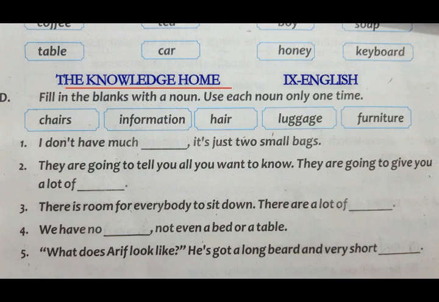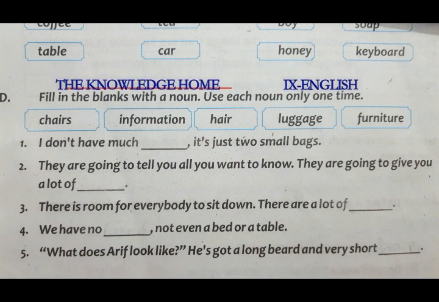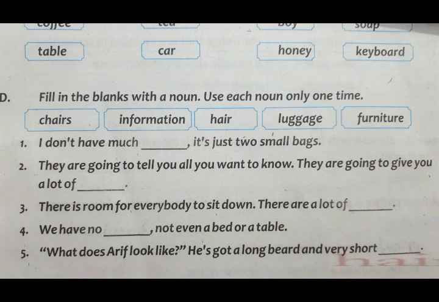Number 2 is, they are going to tell you all you want to know. They are going to give you a lot of information. Number 3 point is, there is room for everybody to sit down. There are a lot of chairs. Number 4th point is, we have no furniture, not even a bed or table. 5th point is, what does Arif look like? He's got a long beard and a very short hair.